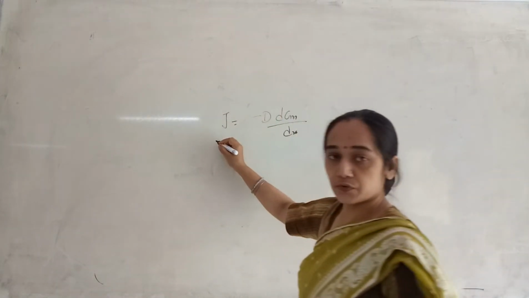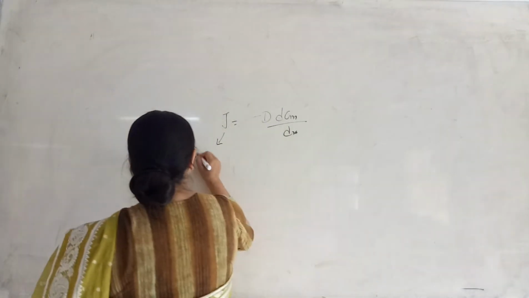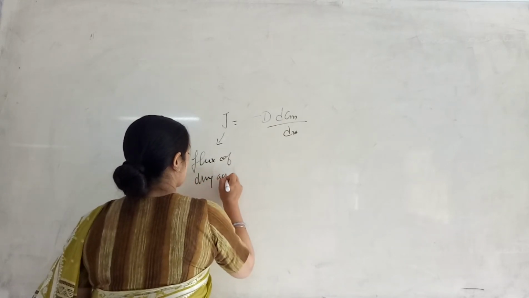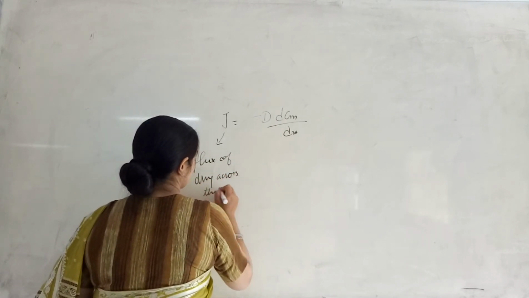Here J is the flux of the drug across the membrane,